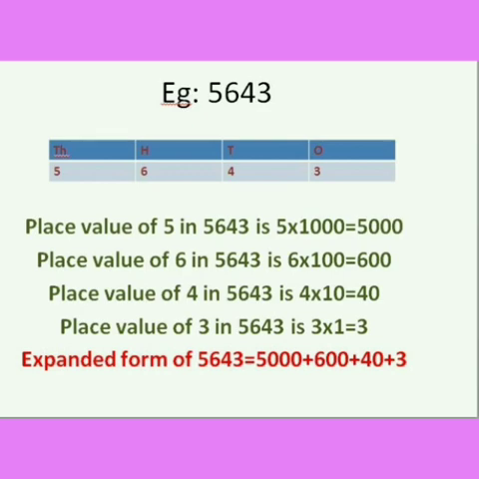Then we are going to write the expanded form of 5643. What do you have to do? Just you have to sum up all the numerals, that is 5000 plus 600 plus 40 plus 3. Yes, the expanded form of 5643 is 5000 plus 600 plus 40 plus 3.